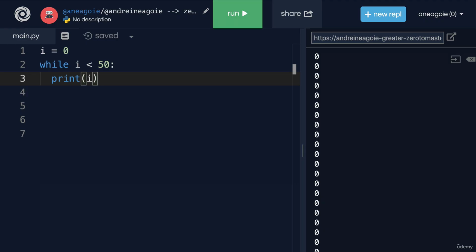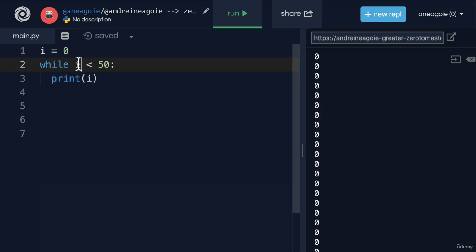As a matter of fact, I have to stop it because what it was doing is looping. If we look at the code, 0 is always going to be less than 50. So what happened was, while this was true, we printed i. And then the Python interpreter went back to line 2 and says, hey, is 0 still less than 50? Yep, okay, next line, print. Hey, is 0 still less than 50? Yep, okay, next line, print. And it kept going.